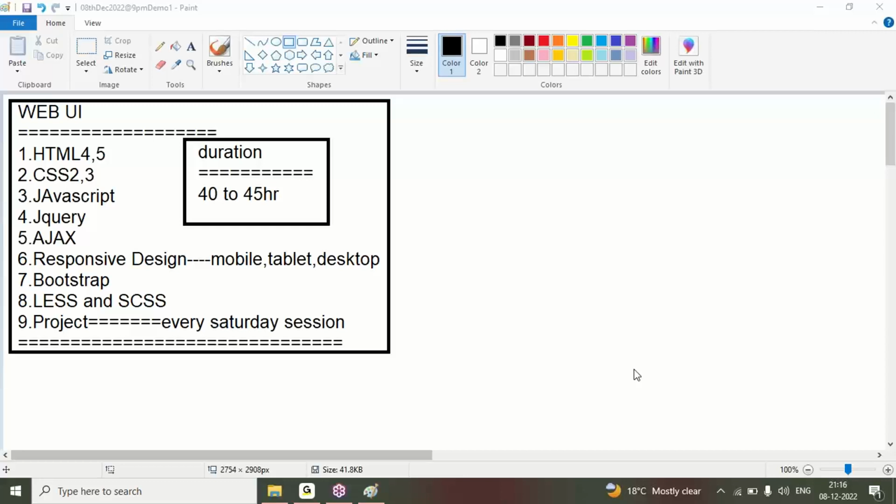In these demonstration classes, I'll explain what topics I'm going to cover. First, what is the content? What is UI, what we call UI? What is the importance of creating a web page?